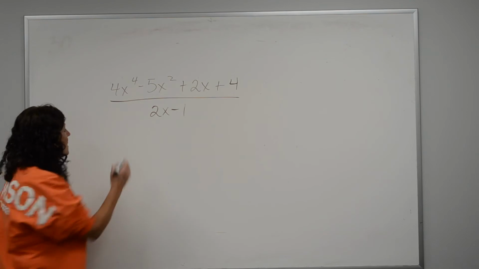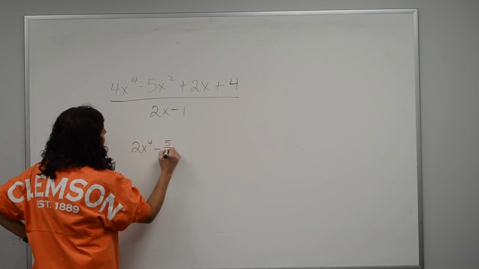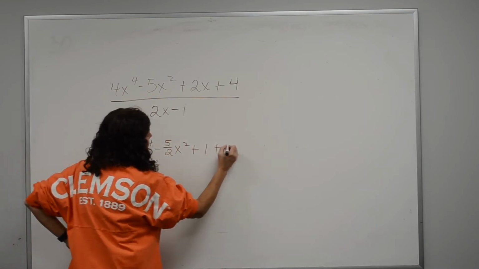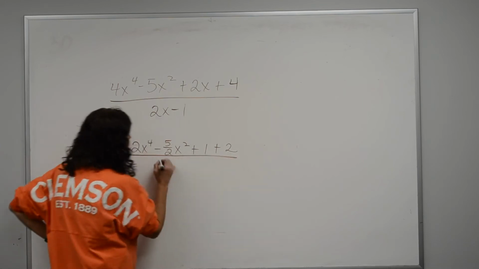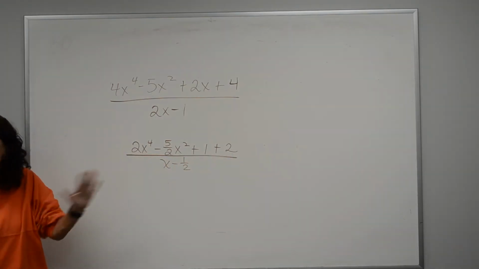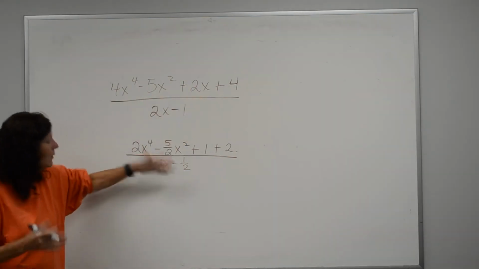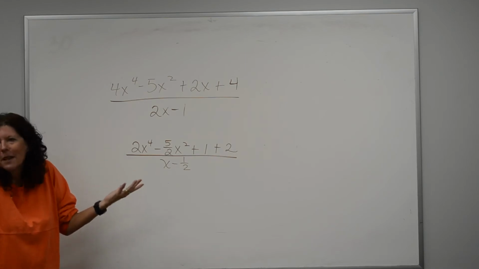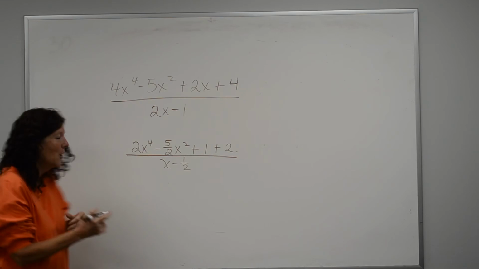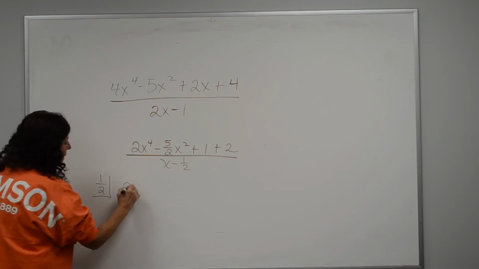And the way that I get rid of that is I divide everything I have by that number. So this becomes 2x to the 4th minus 5 over 2 x squared plus 1 plus 2 over x minus 1/2. Okay, I've divided every single term by my 2. Now, oh great, now it's set up perfect, but what's in my little half box? A fraction.